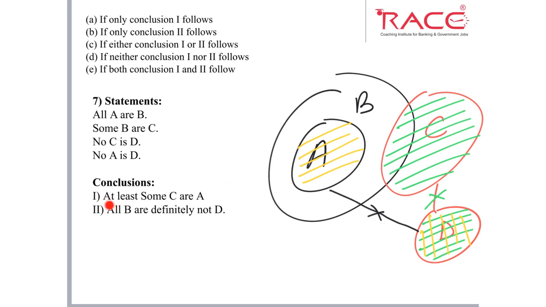First conclusion, at least some C are A. Here we have C and here we have A. At least is equivalent to some, so we can consider it as some C are A. But here we can see there is no relation between C and A. They are not either intersecting or overlapping each other. So this conclusion is false.